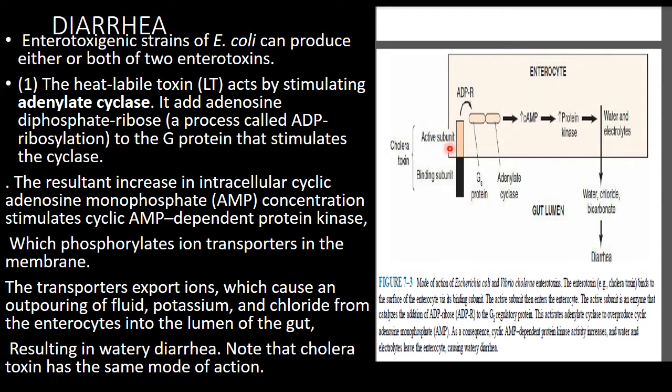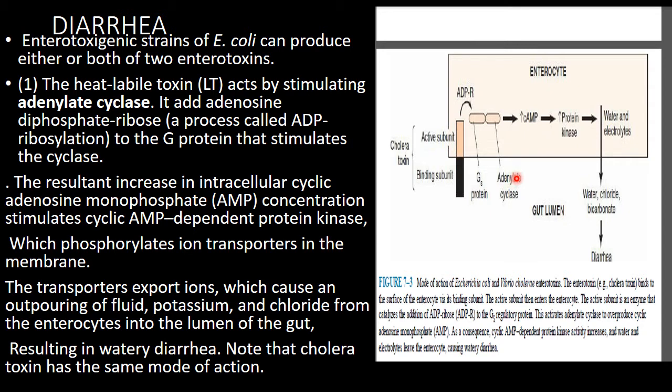I am discussing here, suppose, actually this is cholera toxin and E. coli toxin, both are the same. Suppose I consider this E. coli toxin. Its exotoxin has two parts, B part and A part. The B part binds to the enterocyte while the A part is the active part. What will this active part do? It does ADP ribosylation of the G protein. When they add ADP ribose to the G protein, it stimulates adenylate cyclase.